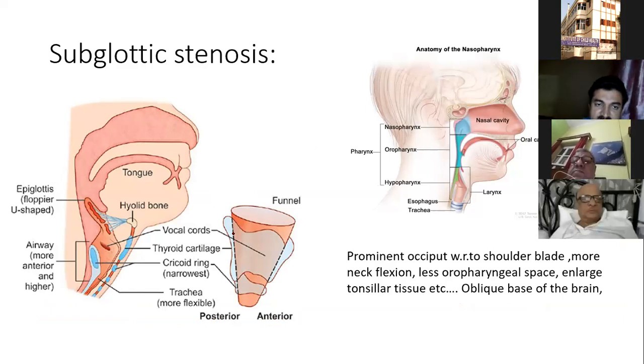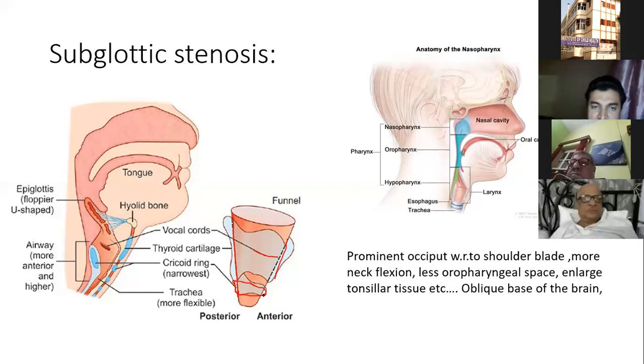The infantile larynx is funnel shaped. See, this is a funnel shaped structure, and this part is the cricoid cartilage. This part is most constricted, and this is your vocal cord. So it is not at the level of the vocal cord, it is below the level of the vocal cord. So the subglottic area is the most constricted part. And one more peculiarity is that this part is surrounded through and through by cartilage. So there is no scope, not even 0.1 millimeter of space, because it is cartilage, a fixed structure.